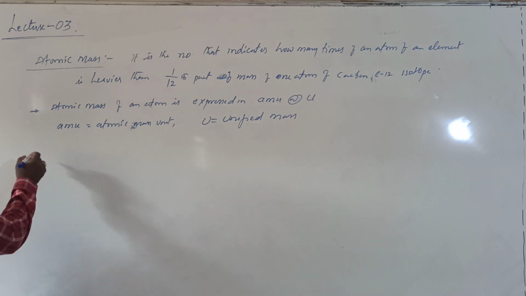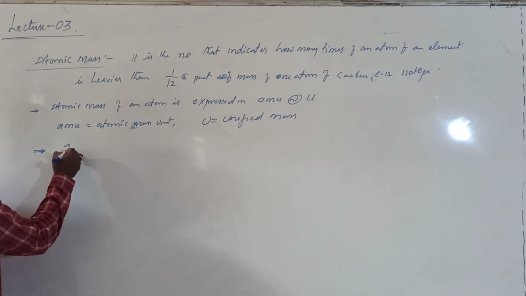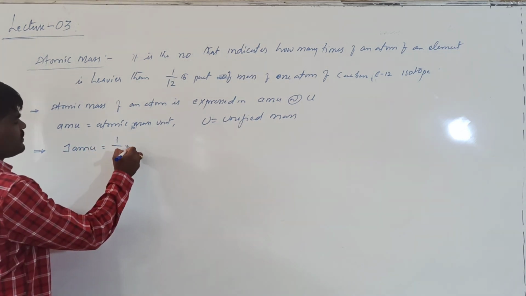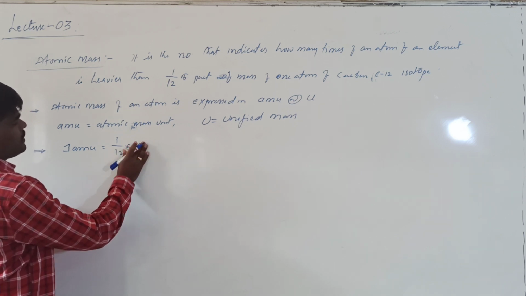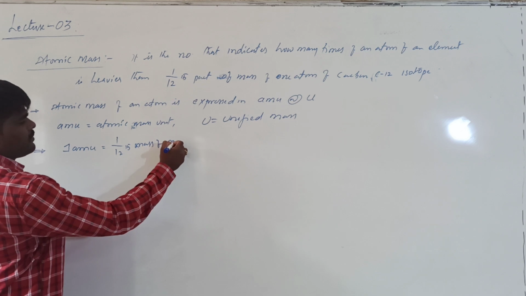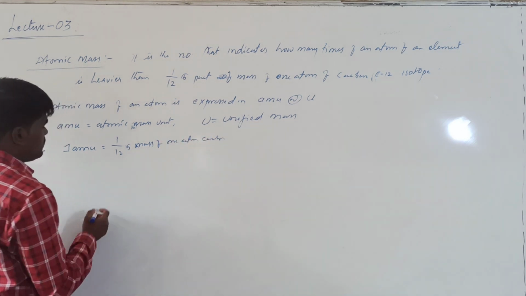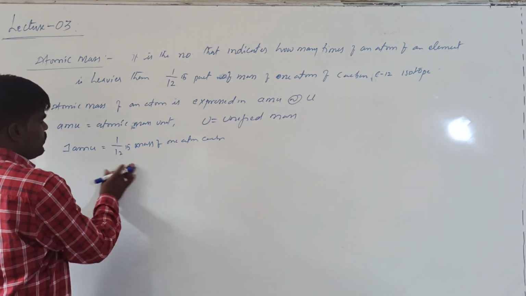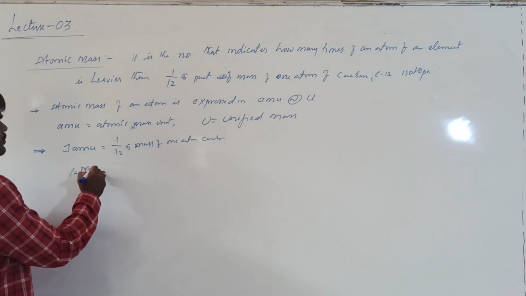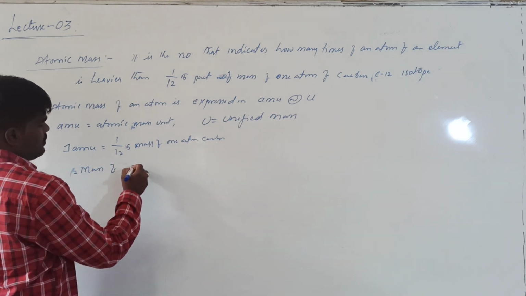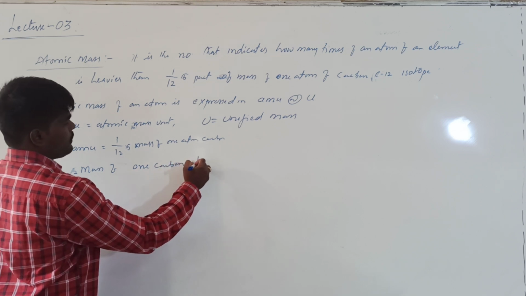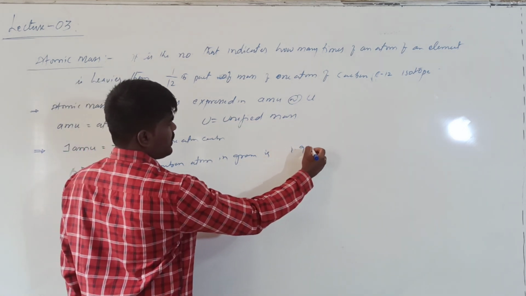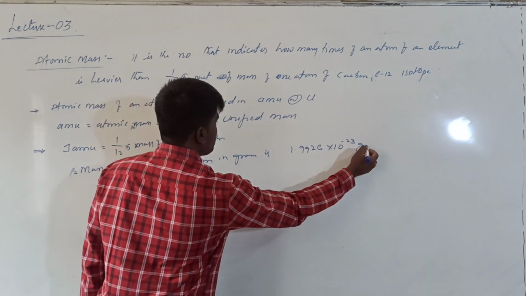Now, one AMU is equal to 1/12 of the mass of one carbon atom. The mass of one carbon atom in grams is 1.9926 into 10 power minus 23 grams.